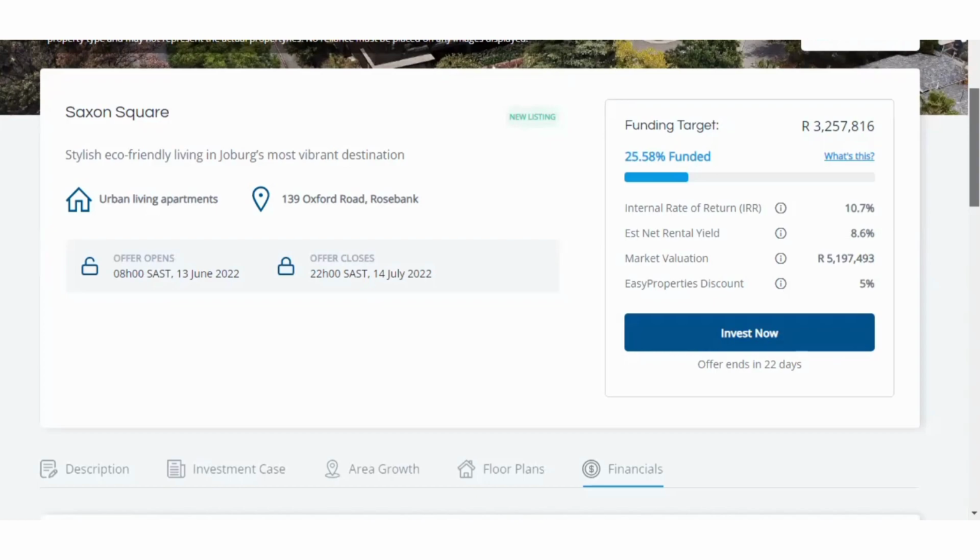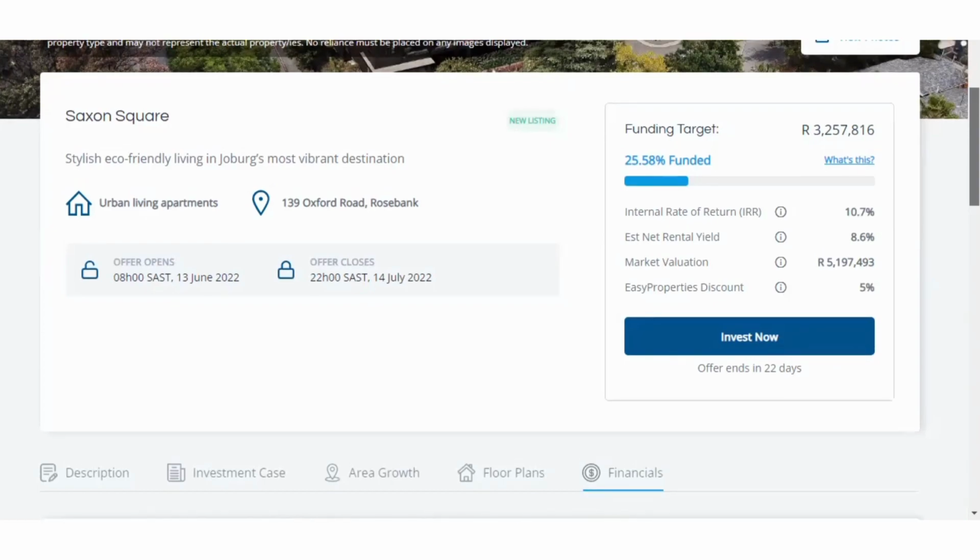REITs used to be my favorite, but South African REITs for the past couple of years have been a nightmare. In fact, one of my biggest losses is in a South African REIT.